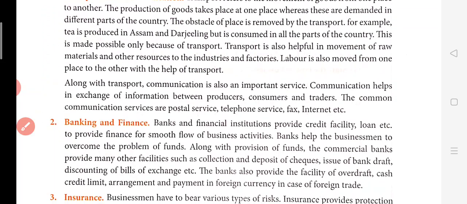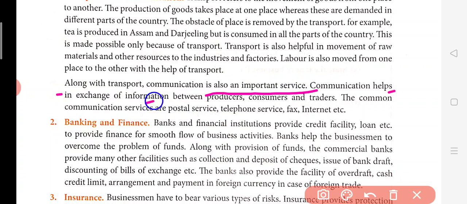Now we'll continue. Along with transport, communication is also an important service. Communication helps in exchange of information between producer, consumer, and traders. The common communication services are postal services, telephone service, fax, internet. Now see, when these different types of business are at different areas, they will have to communicate with each other.